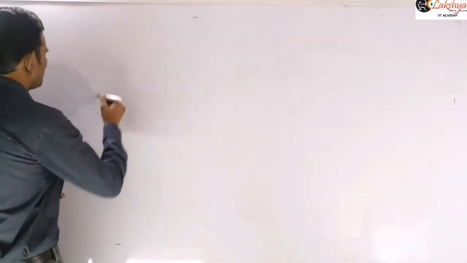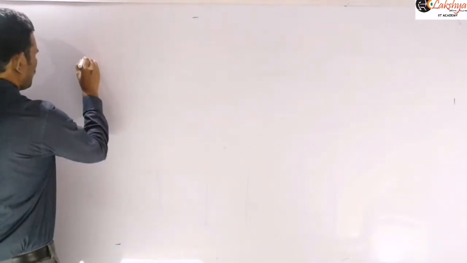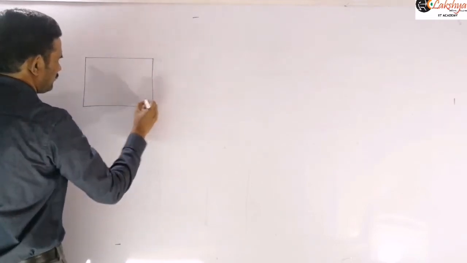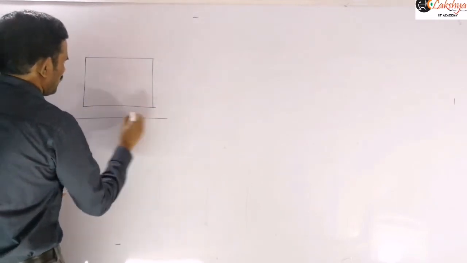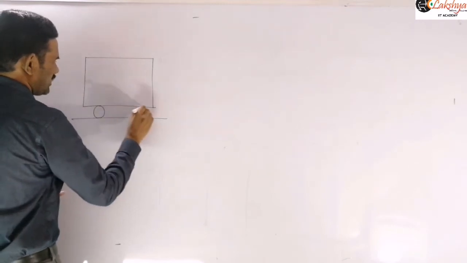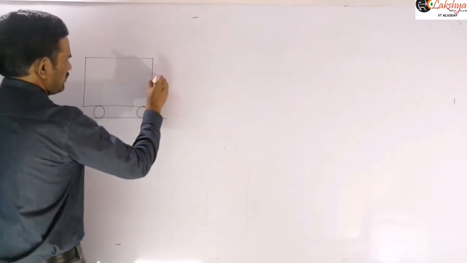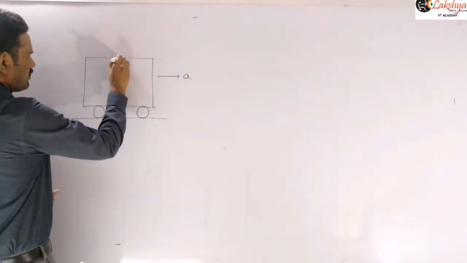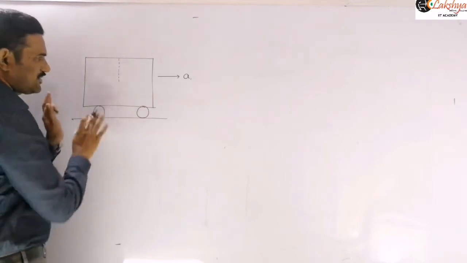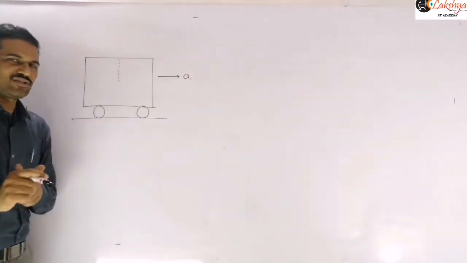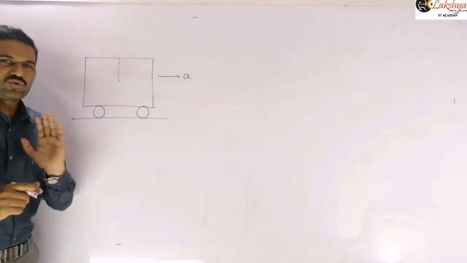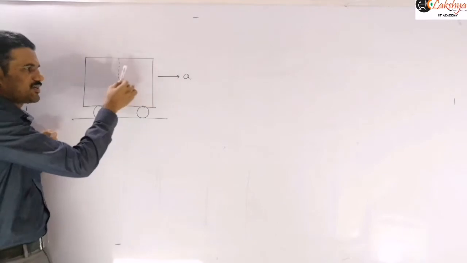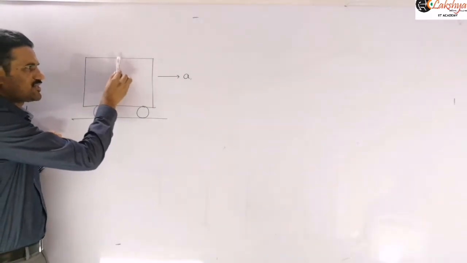And so now let us take a simple example here. A truck is accelerating and a simple pendulum is suspended in it. It is accelerating with acceleration A, with uniform acceleration on a smooth road, so that there is no jerk. If, instead of this acceleration, uniform velocity is there,